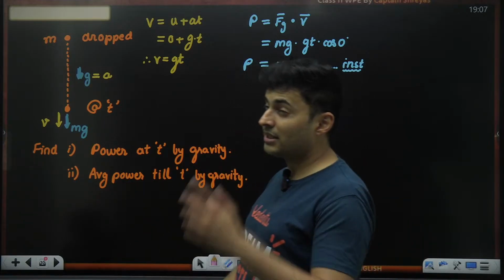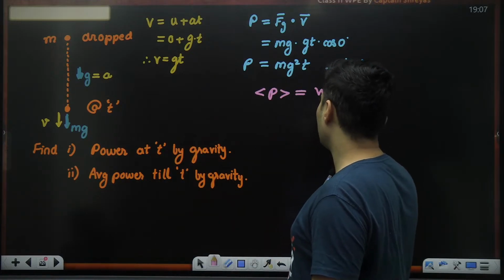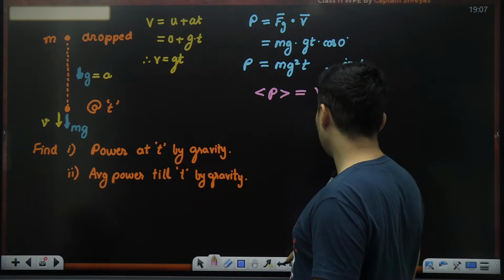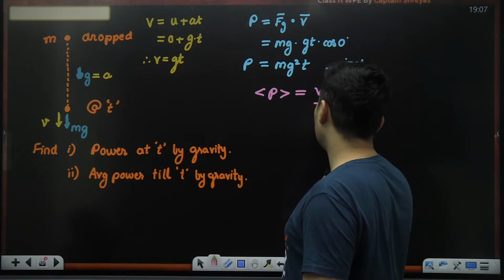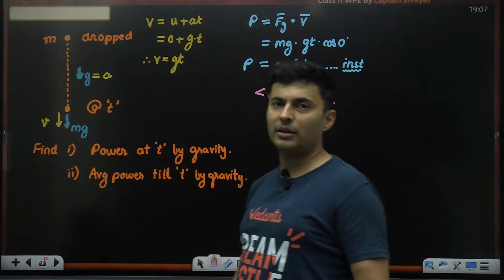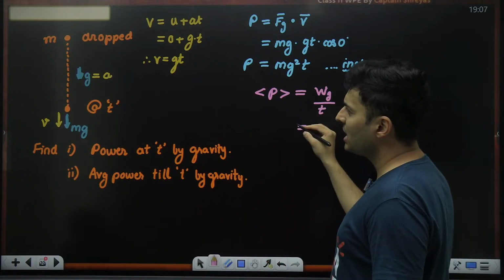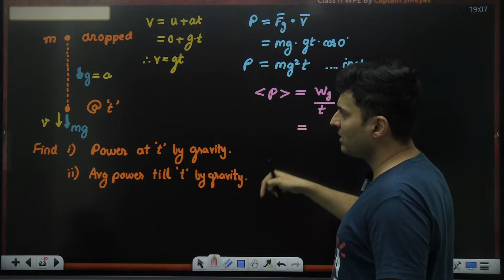How do I find average? Let's think. For average power, we need the total work done by gravity upon the total time taken. How much time did it take? t, already known. What is the total work done by gravity? Well, work done by gravity, force is down, displacement is down.